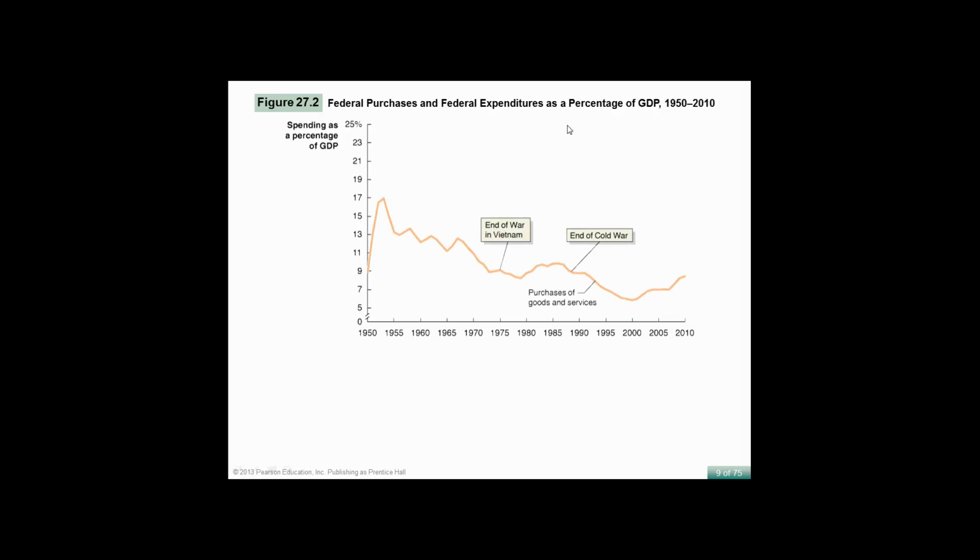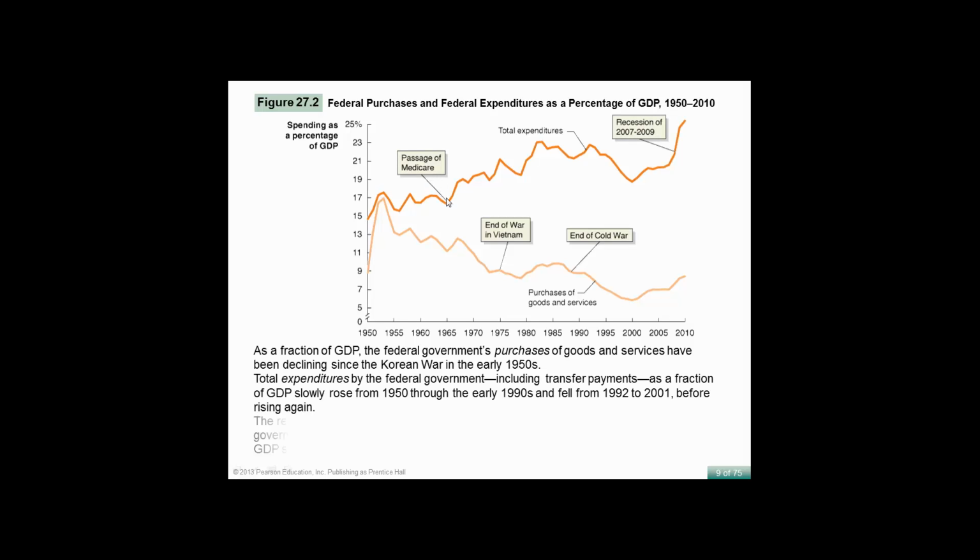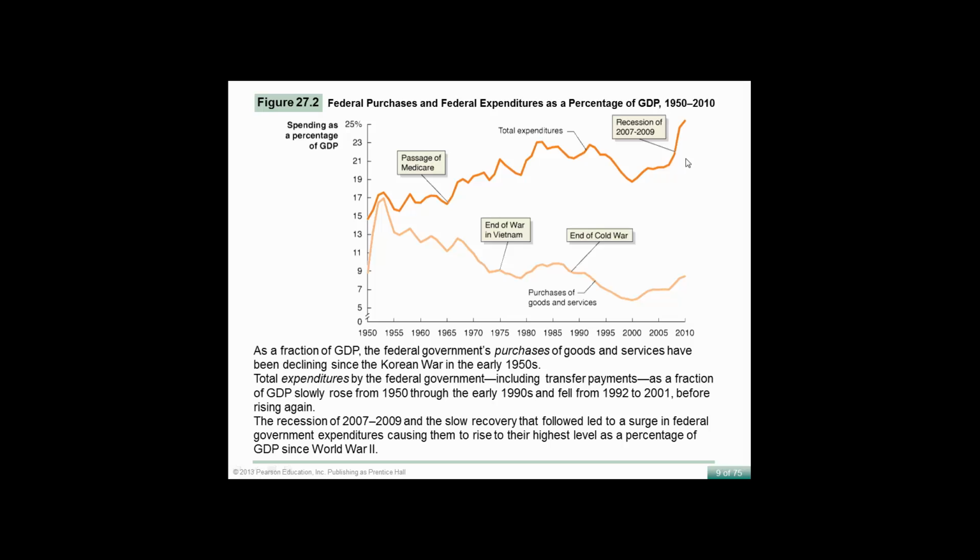Federal purchases and expenditures as a percentage of GDP. After the passage of Medicare, total expenditures by the government have been on a consistent rise. There's a little dip here during a recession, but it continued to go up during the recession of 2007 to 2009. In about 2000, during the other recession, total expenditures went down. But this is government purchases of goods and services. So again, passage of Medicare means way more government spending, consistent with more and more transfer payments.